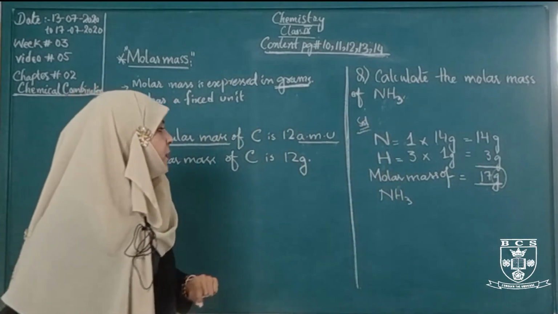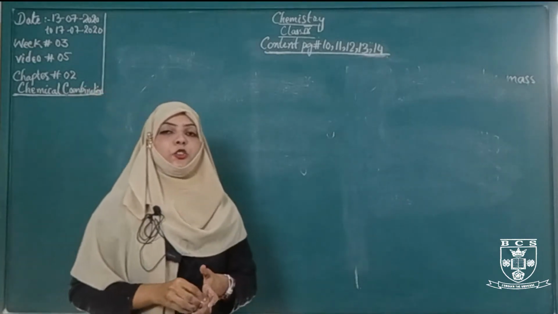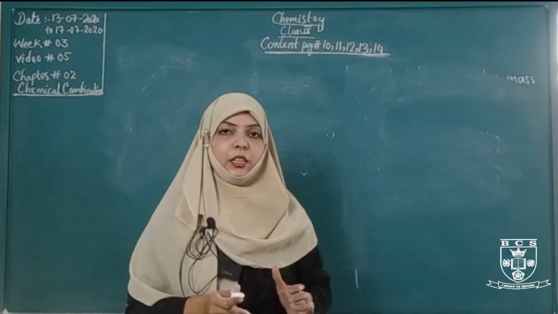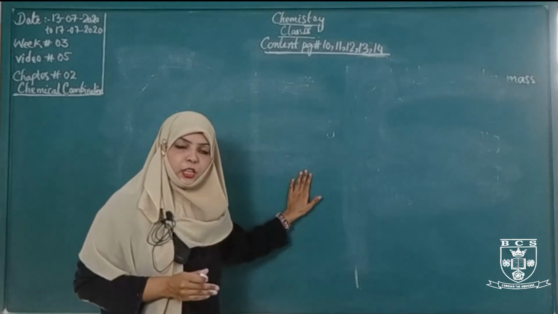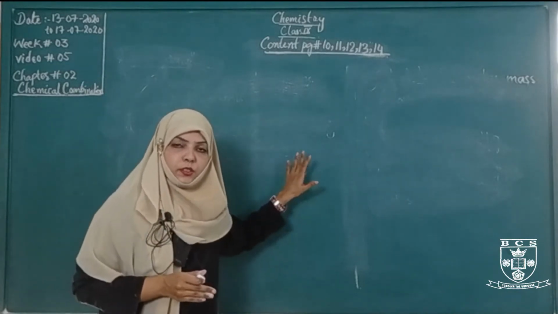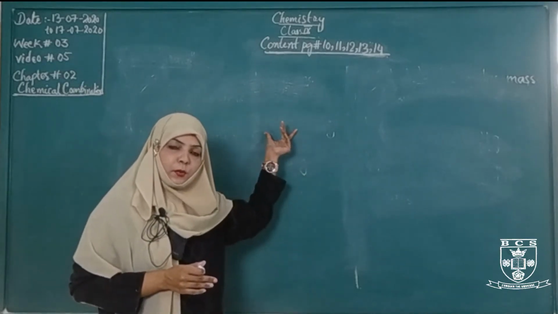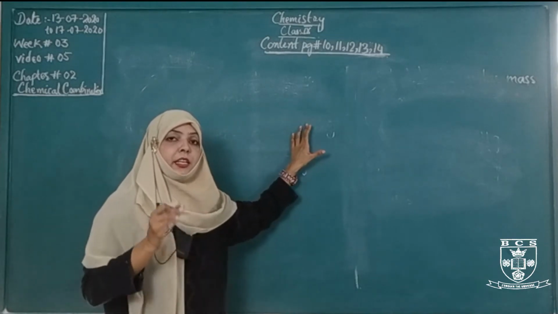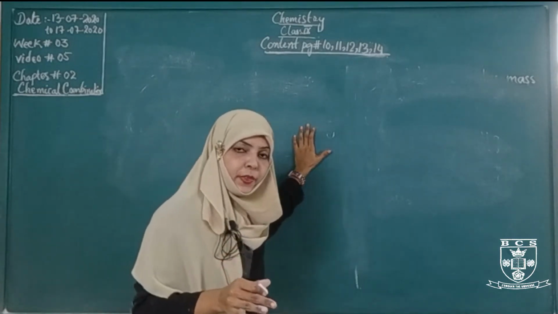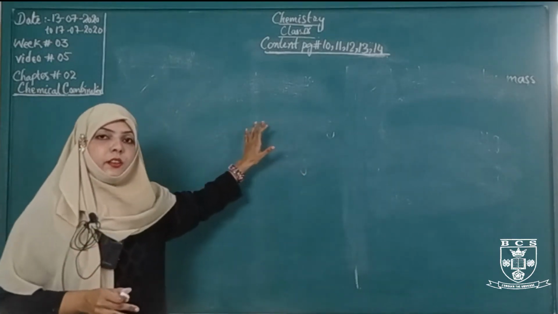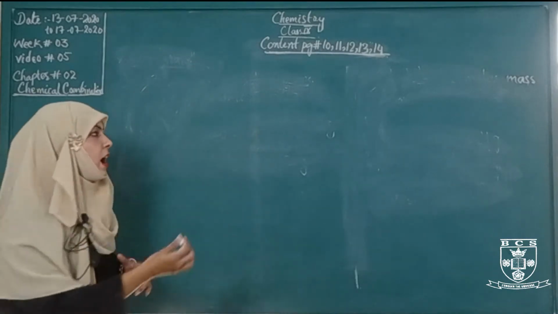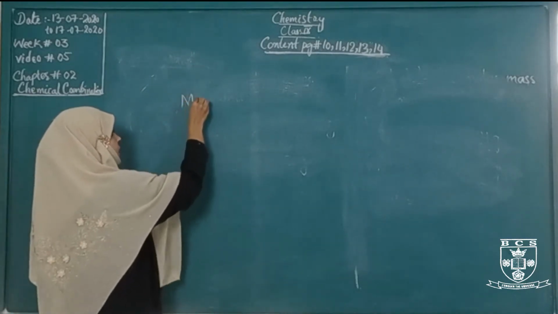So you have to accomplish all these things properly. Do the book exercise questions on the molar mass neatly, cleanly, and properly on your copy, on book page number 39.